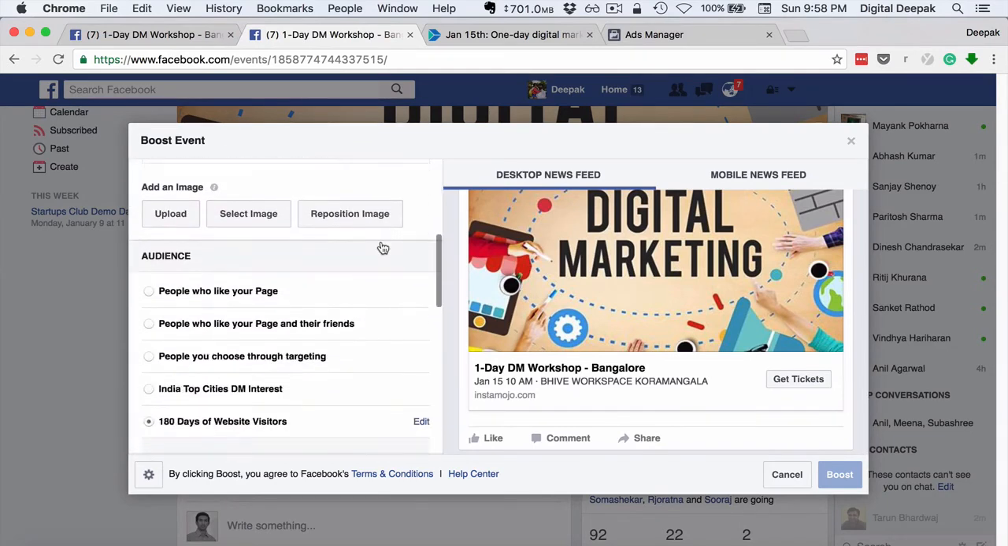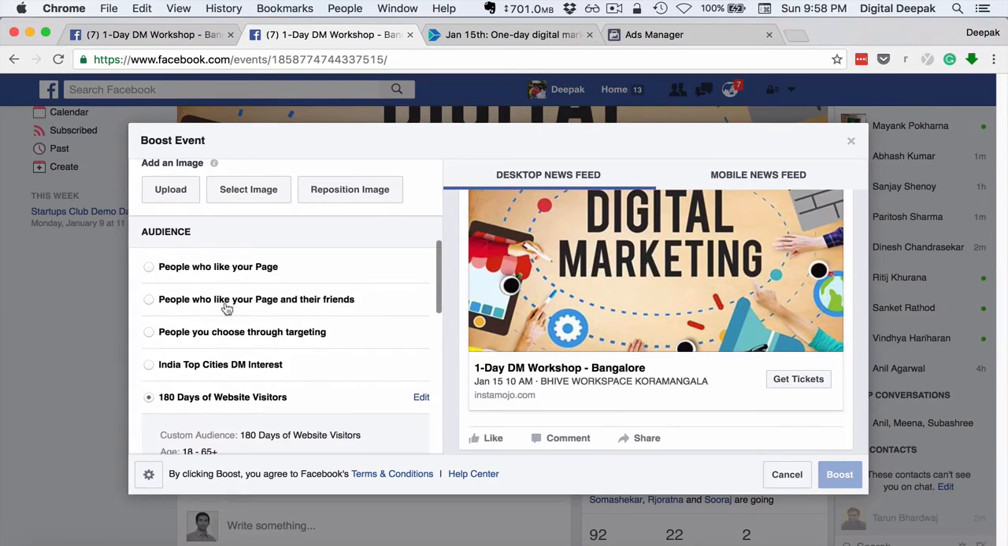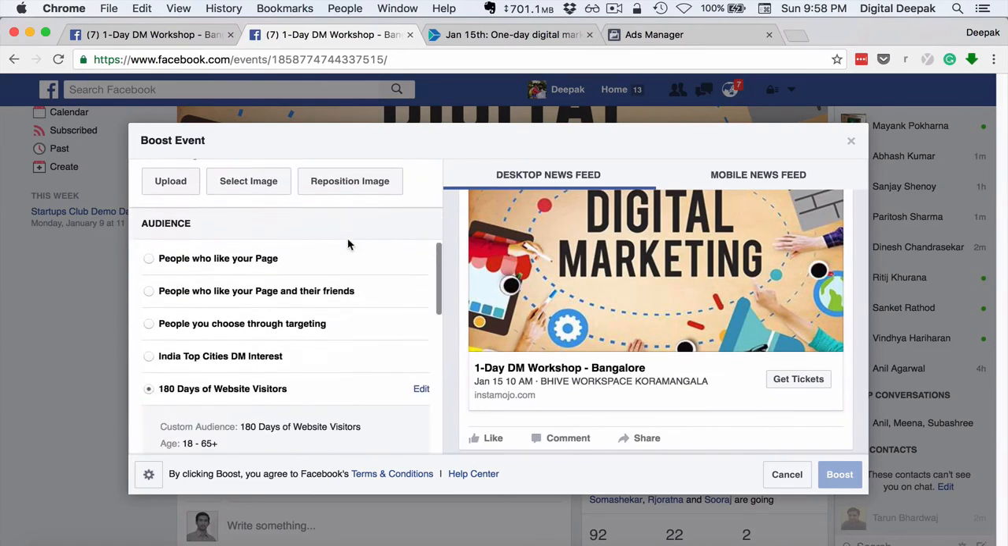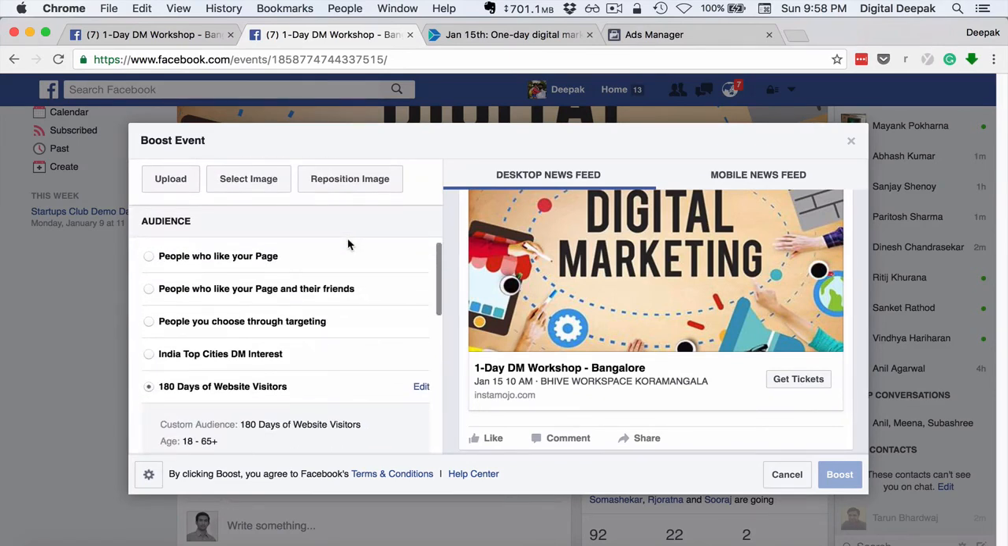So if you want the best of both worlds, what I would recommend is that you first go ahead and create a saved audience for your target audience for this event. Save the audience and then select that particular audience from here and boost it from the events page itself if you want to increase ticket sales for your event, if it is a paid event. So that's what I would recommend, and make sure that your audience is well segmented and well targeted.